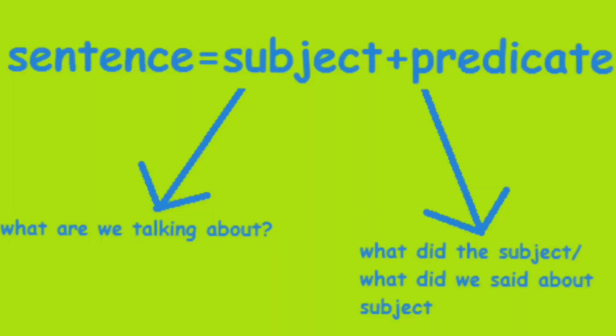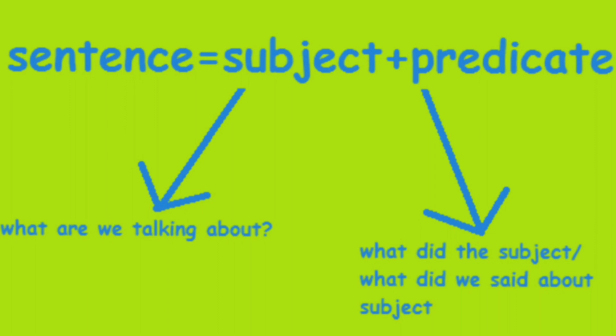Today we will be studying the second chapter of the Wren and Martin book of English grammar, that is subject and predicate. Previously we have already studied the sentence and the four kinds of sentence: assertive, interrogative, imperative and exclamatory. So today we will be studying a sentence and its two parts. First is subject and the second is predicate. These two parts when they come together form a sentence which makes complete sense.